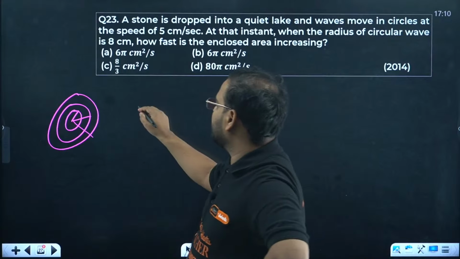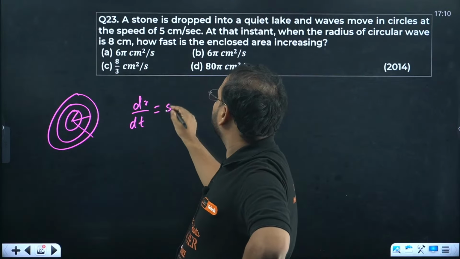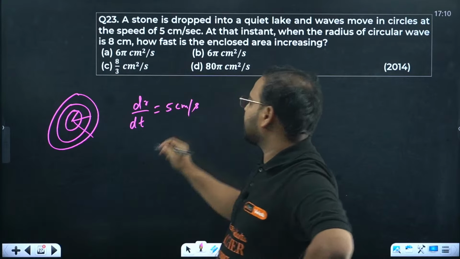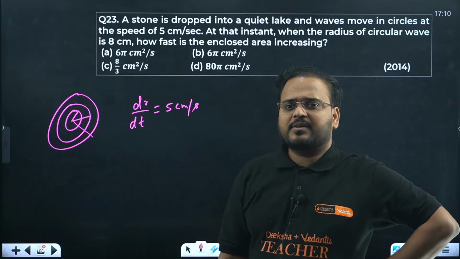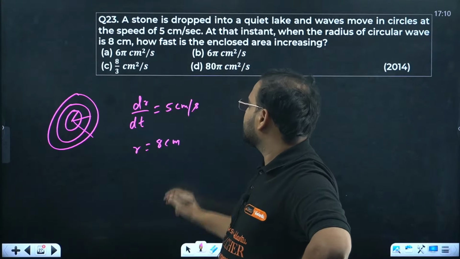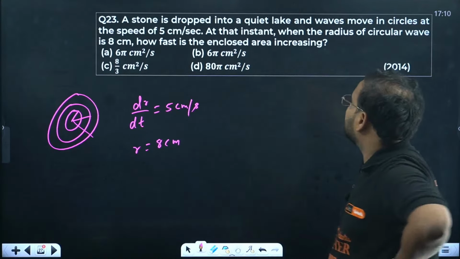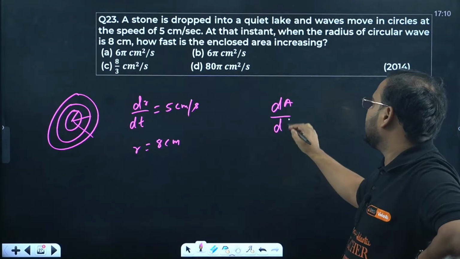What they have given is dr by dt as 5 centimeters per second, and r as 8 centimeters. They are asking us dA by dt.